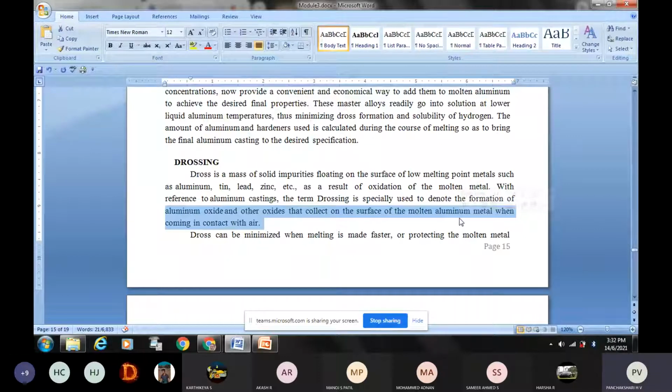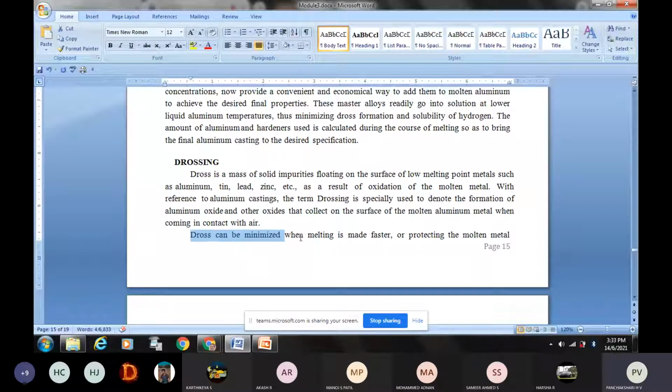Any liquid metal has to be protected from atmospheric air. It should not be exposed to it, because it will absorb atmospheric oxygen and form oxide, and that creates problems in the casting if it is embedded within the metal. Therefore, that care has to be taken. Now this dross can be minimized. Dross is the floating impurity on the surface.